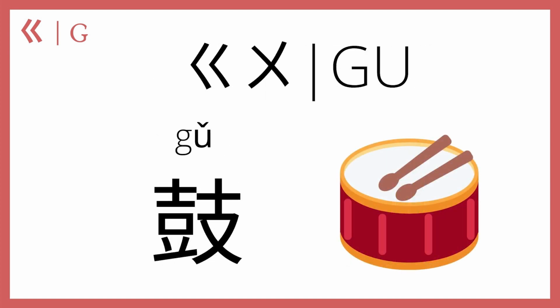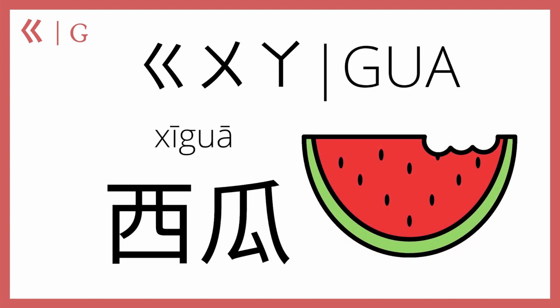Alright, next we have ge plus u, which makes gu. In the third tone, gǔ means drum. If you know how to play drums, you can say 我会打鼓. Gǔ, drums. Now, here is ge plus u plus a, which makes gua, as in 西瓜, watermelon. One of my faves. 西瓜.